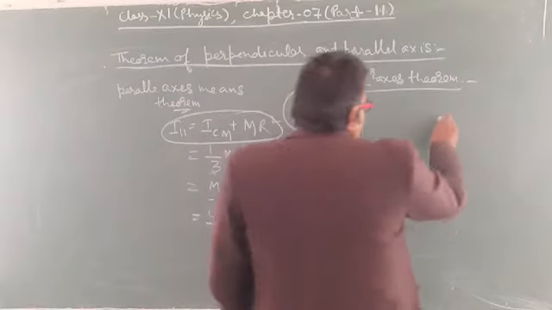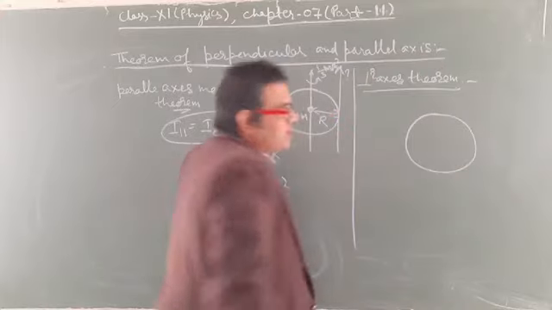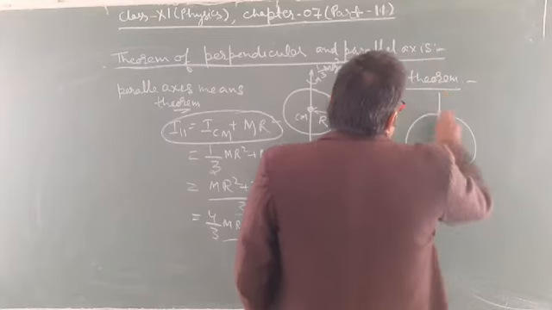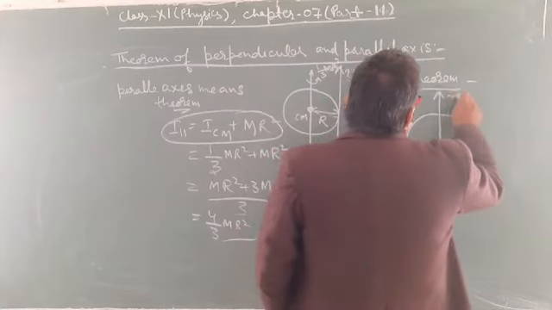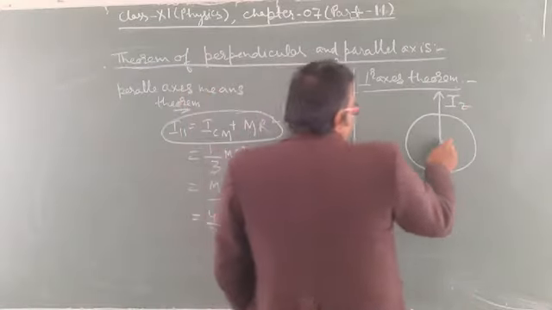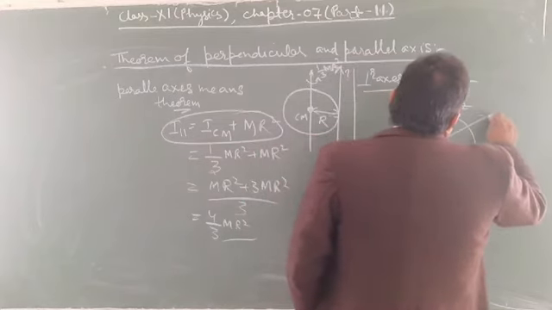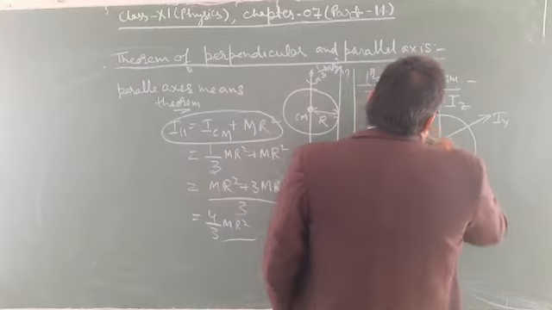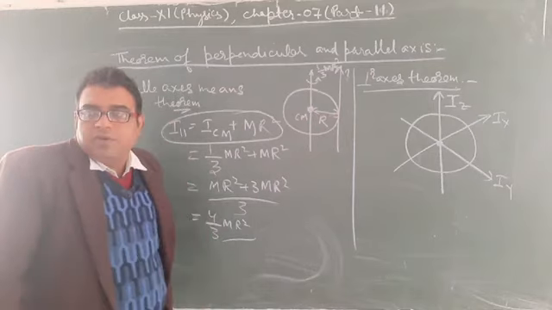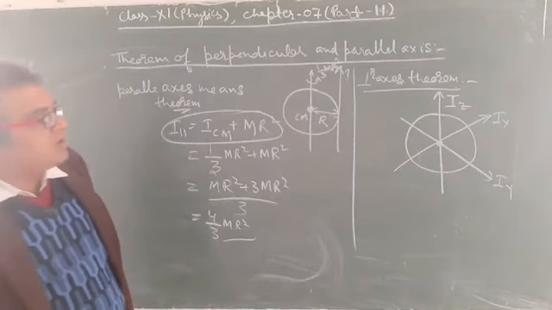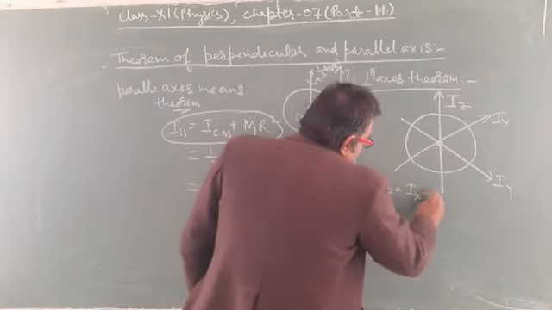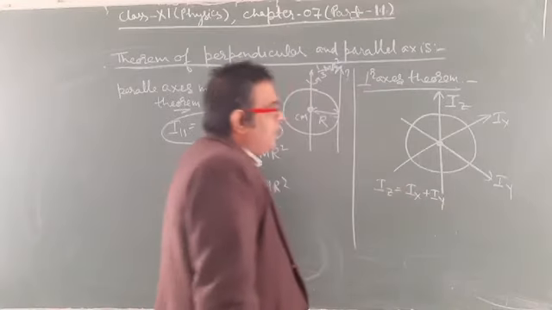The perpendicular axis theorem says that suppose this is a disk, and you know the moment of inertia of the disk along the z axis, Iz, which is perpendicular to the x axis and y axis. Then the moment of inertia along the z axis is equal to the moment of inertia along the x axis plus the moment of inertia along the y axis.